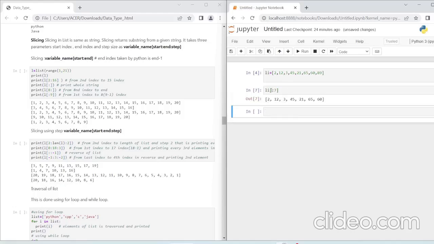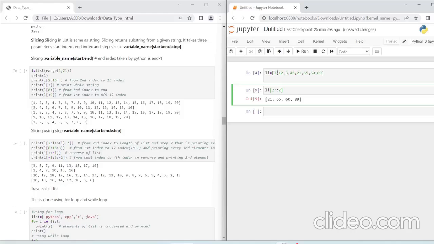Okay, and what if I want to print from the fourth index to the last index? So I can leave it empty, or I can write len of the length of the list. Okay, and then we have step size. So I want to print from the second element to the last. I can leave the end empty and then write 2.